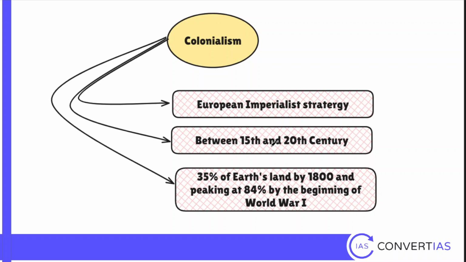I've already told you that colonialism happened in the world from the 15th century to the 20th century. And we have a stat here. It's a good stat that you can quote in various answers. By 1800, only 35% of the earth was covered as colonies by the European powers. But at the beginning of the First World War, that is 1914, the coverage of the world was 84%. So 84% of the world's territories were controlled by imperial powers, and 84% of the world was kept as colonies.